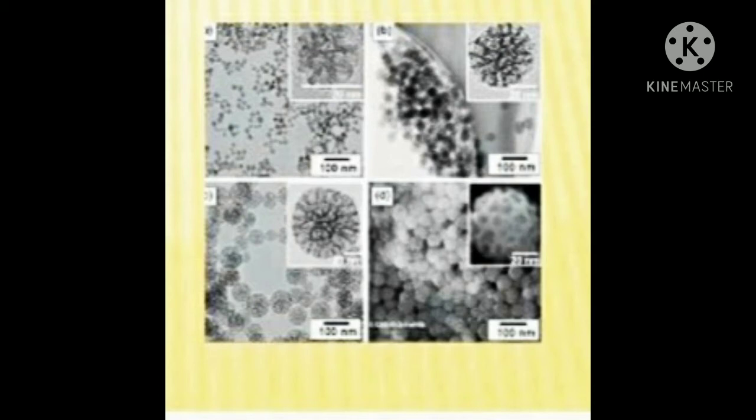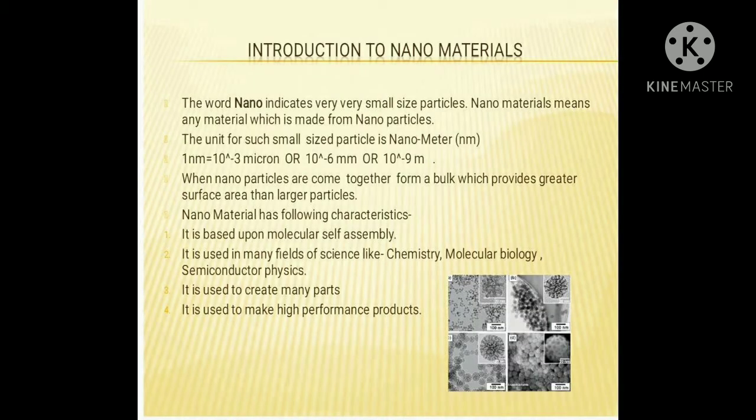Nanomaterial shows the following characteristics. It is used in many fields of science like chemistry, molecular biology, semiconductor physics, etc. That means nanoparticles have a wide scope of application in different fields. It is used to create many parts. It is used to make high performance products. That means the properties shown by a material made from nanomaterials are higher than the properties shown by an ordinary material.